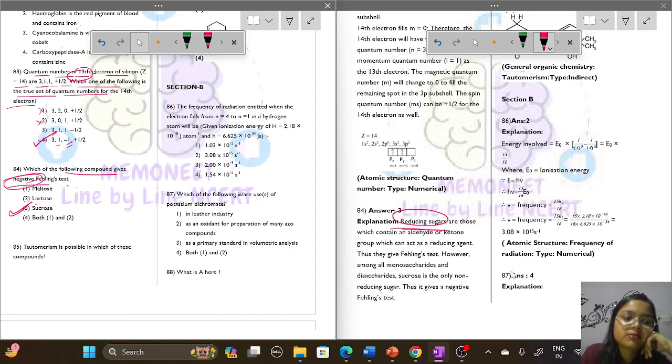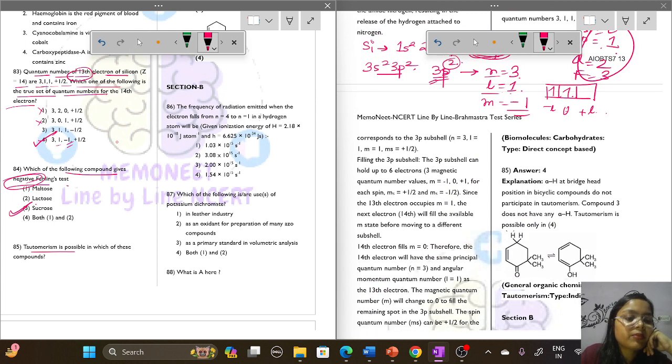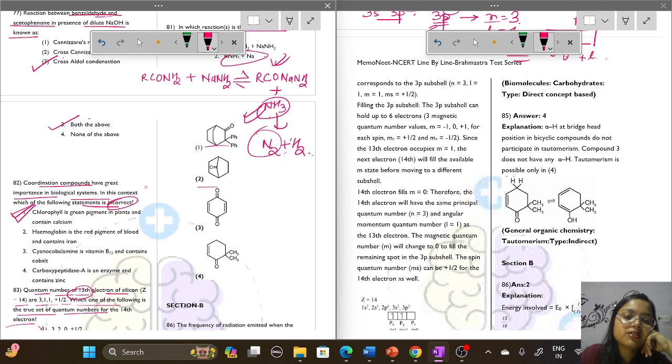Next is question number 85. Tautomerism is possible in which of these following compounds? Let us see the compounds first. So these are the compounds, in which of the following has tautomerism. Option number 4 will have the tautomerism.